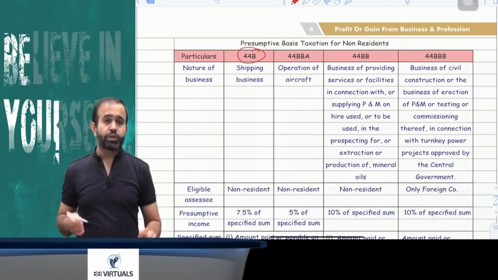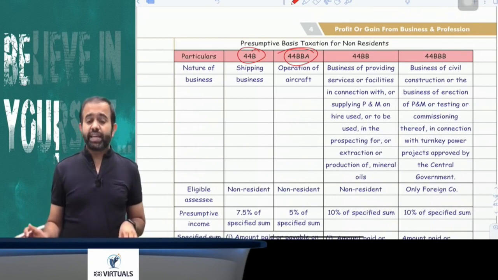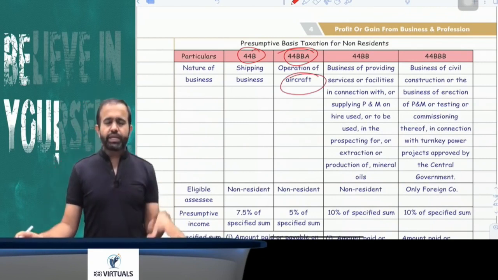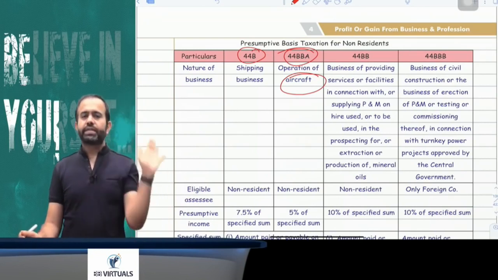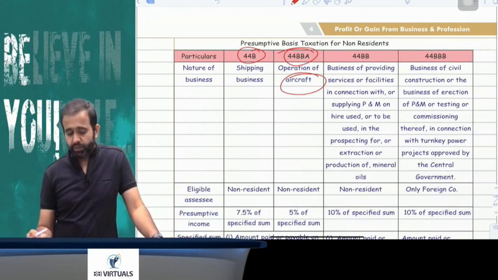This is section 44B. Now 44BBA is saying that if a non-resident is engaged in the aircraft business, the operation of aircraft, then there will be 5% instead of 7.5%. Other provisions are the same. There is 5% instead of 7.5%.